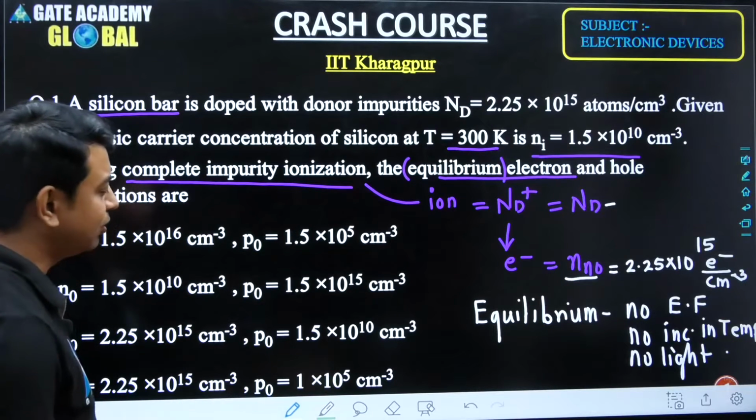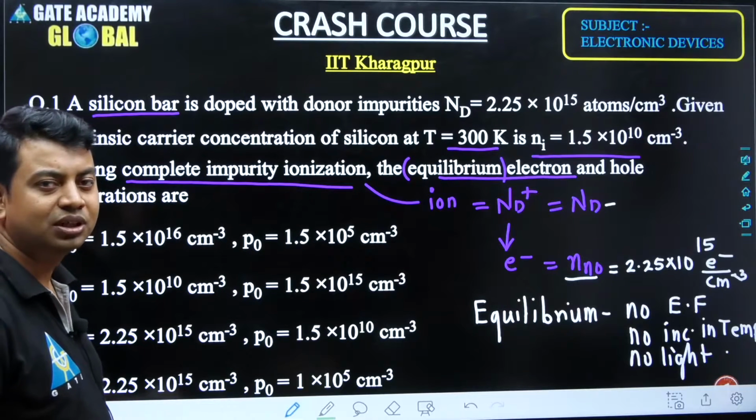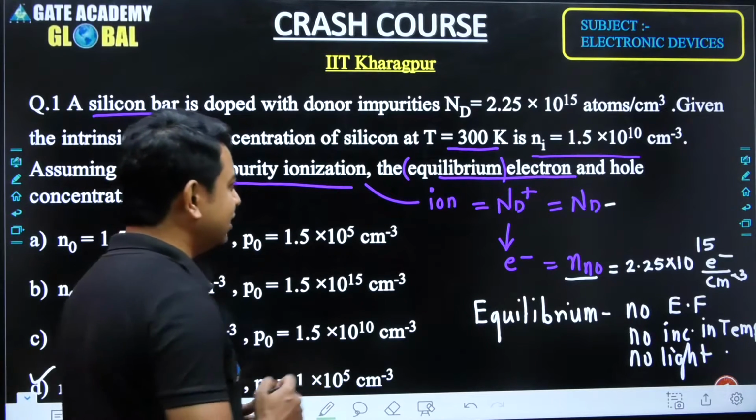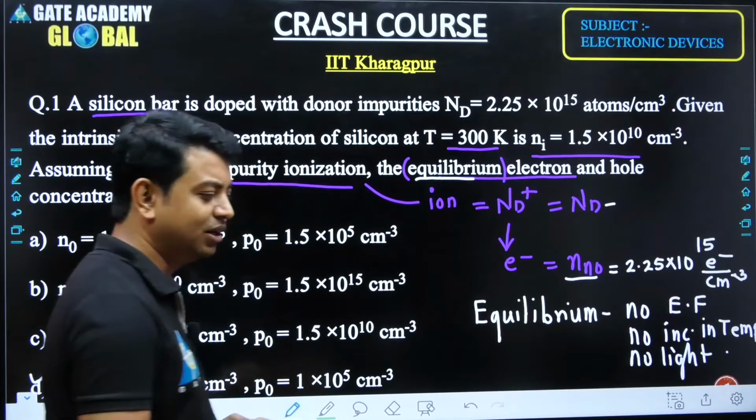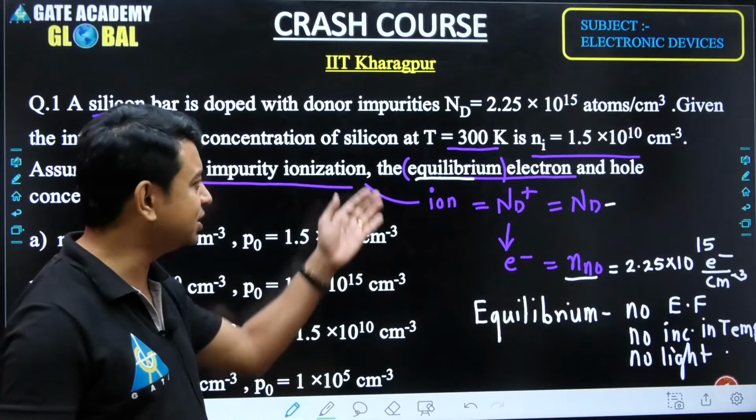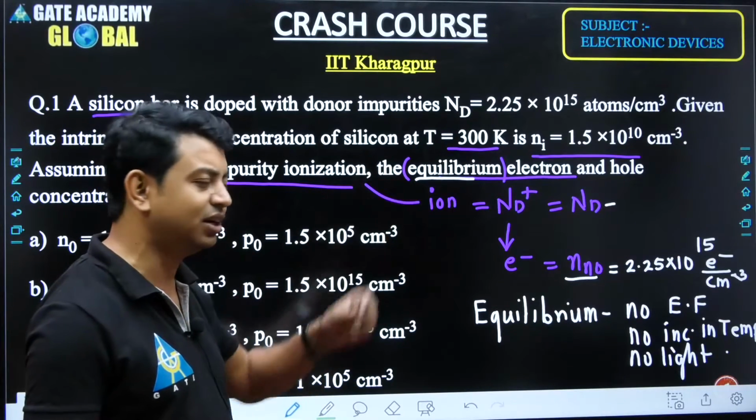I know many students have already answered, but the analysis I have given is very important for understanding the terminology behind this. What is the meaning of equilibrium? If it were given as non-equilibrium, then we would have to think about what temperature above this 300 Kelvin, and what extra electric field applied above this 300 Kelvin.